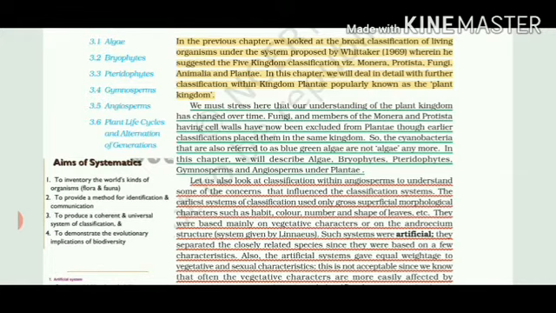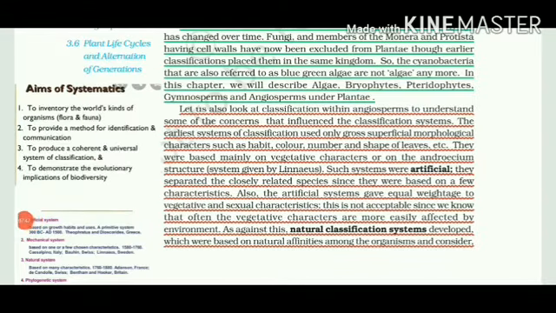So Linnaeus' system of classification is termed artificial because it separated closely related species. This artificial system of classification has not given proper weightage as well. It gave equal weightage to vegetative and sexual characteristics. That is not acceptable because vegetative characteristics are only stem, leaves, and other parts or branches of the plants.